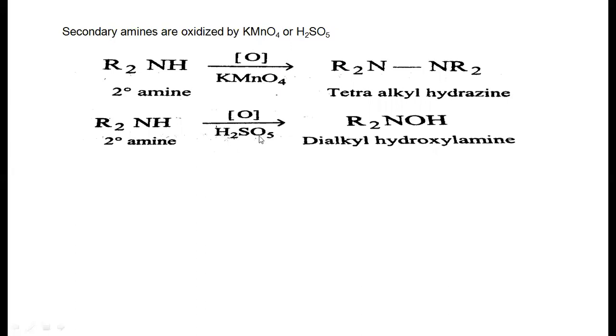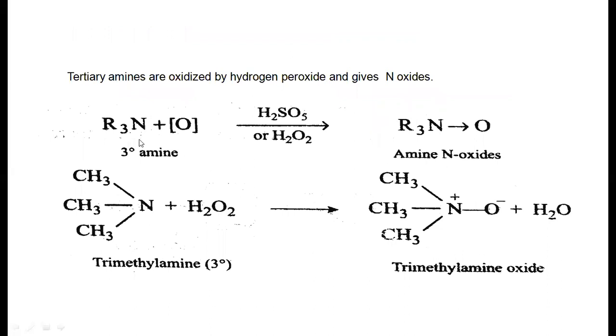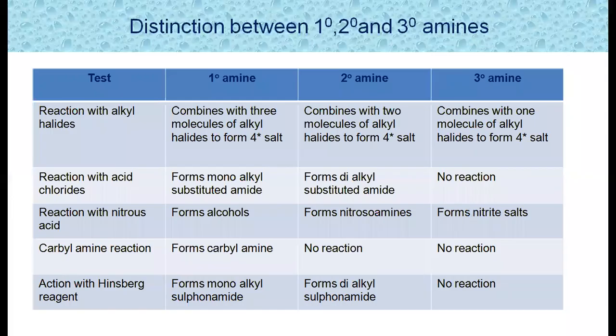If it reacts with H2SO5, then it produces the hydroxylamine. And the last one, when a tertiary amine is reacted with H2SO5 or hydrogen peroxide, the N-oxides will be produced. So this is trimethylamine, an example of a tertiary amine. When it reacts with hydrogen peroxide, which is an oxidizing agent, it produces trimethylamine oxide. So these are the oxidation reactions of different types of amines.